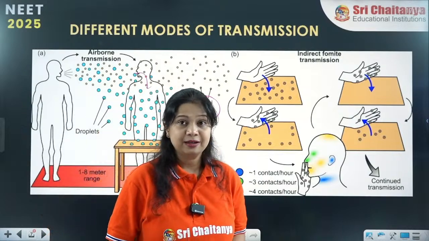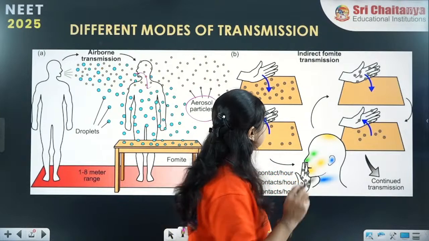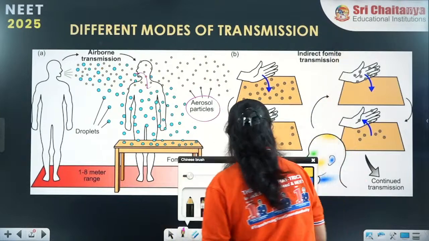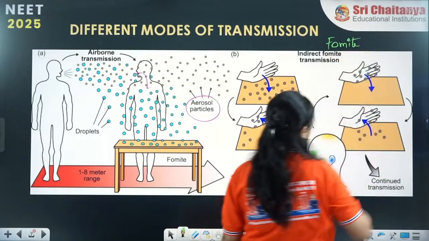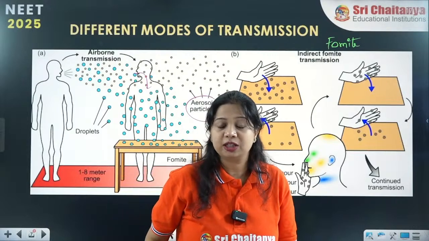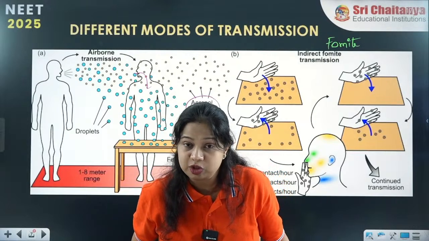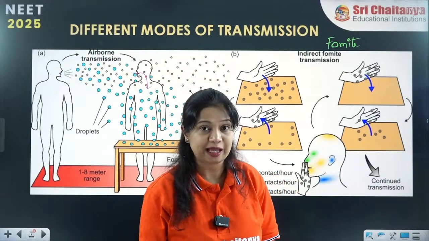Now remember this term, it is very important. The term is fomite. What is a fomite? A fomite is a non-living or inanimate object whose surface contains millions of infective pathogens.